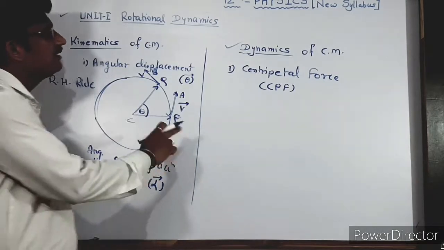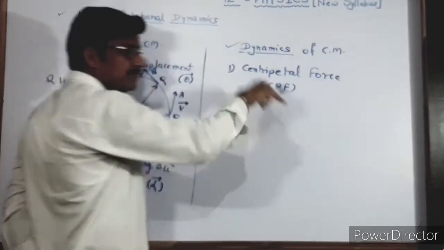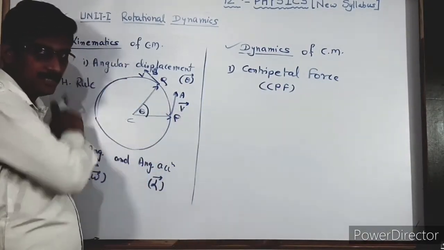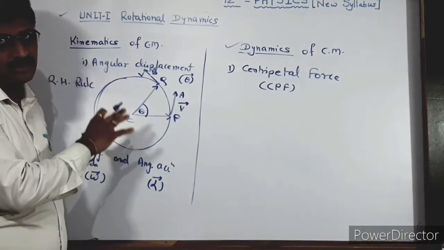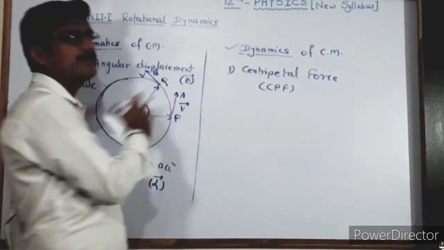Now, here in centripetal force, the force which is responsible for the particle to move continuously in the circular orbit, or continuously performing the circular motion, is called centripetal force. That is the required force for circular motion.